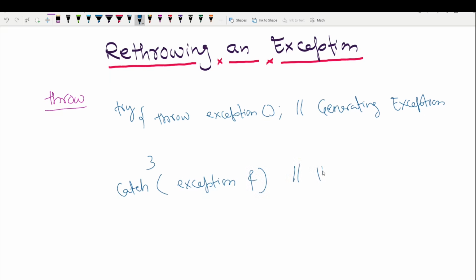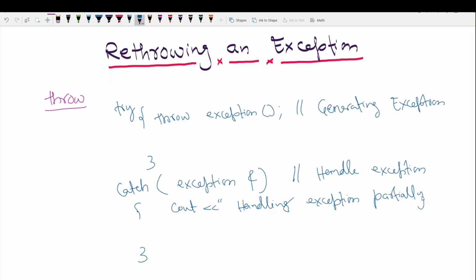And here we are going to handle the exception. While handling the exception, you might print something, and as we are handling the exception partially here, we can print "handling the exception partially". But if we are handling the exception partially here, where will the full processing take place? For that, you can write throw here, and in this way this statement is going to rethrow the exception for further processing.